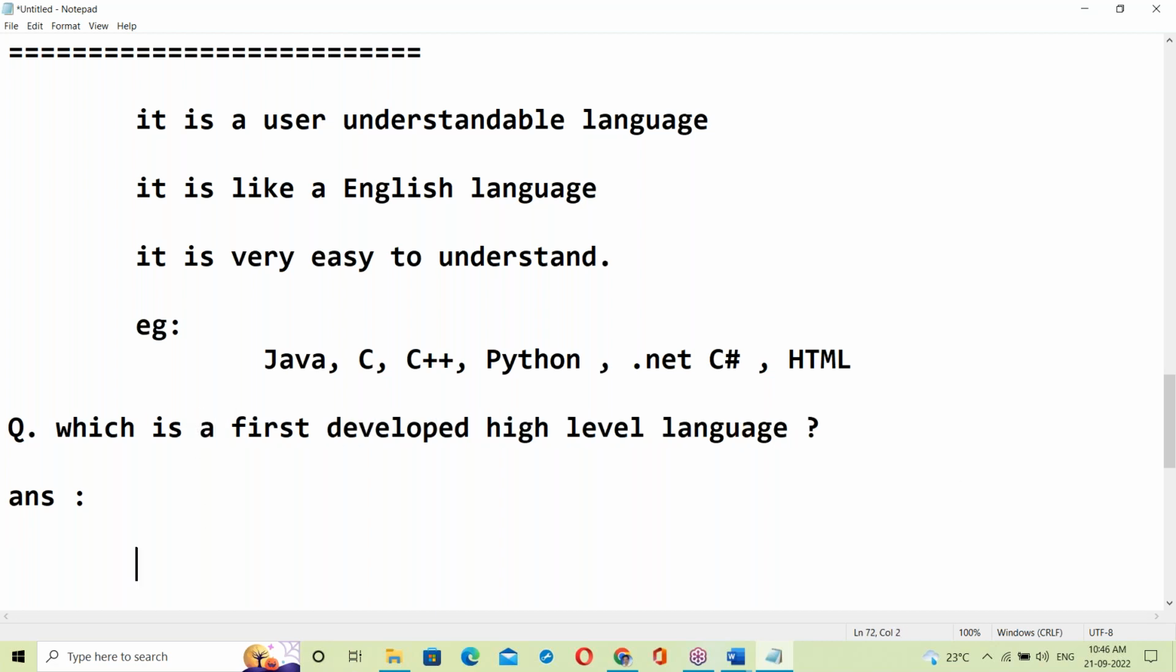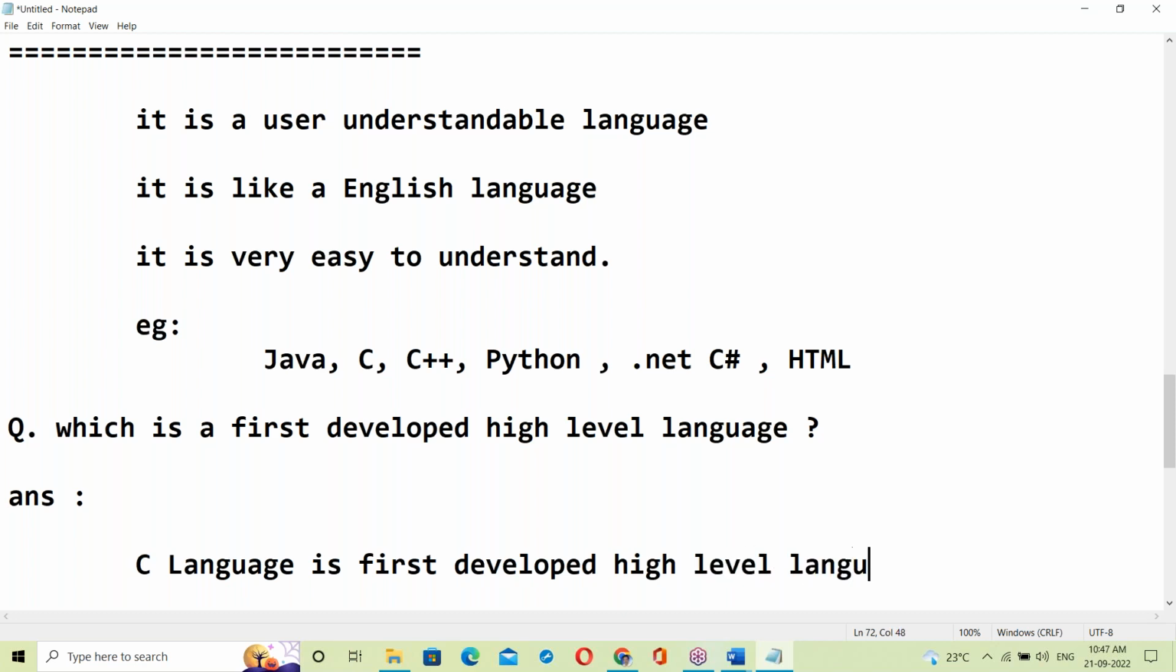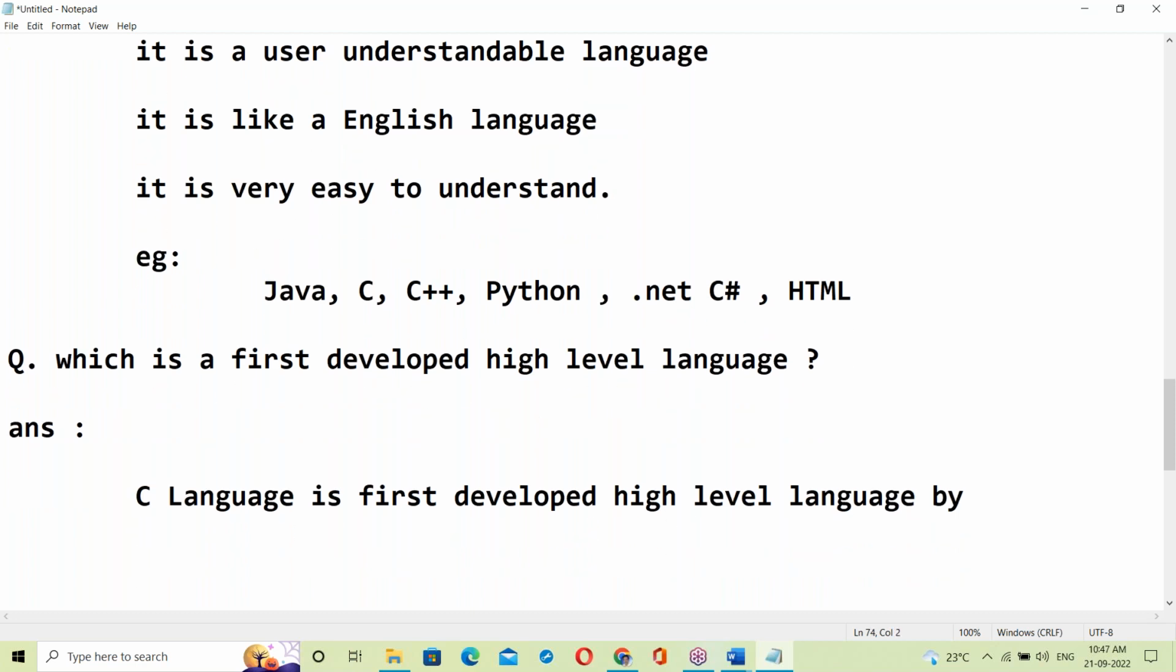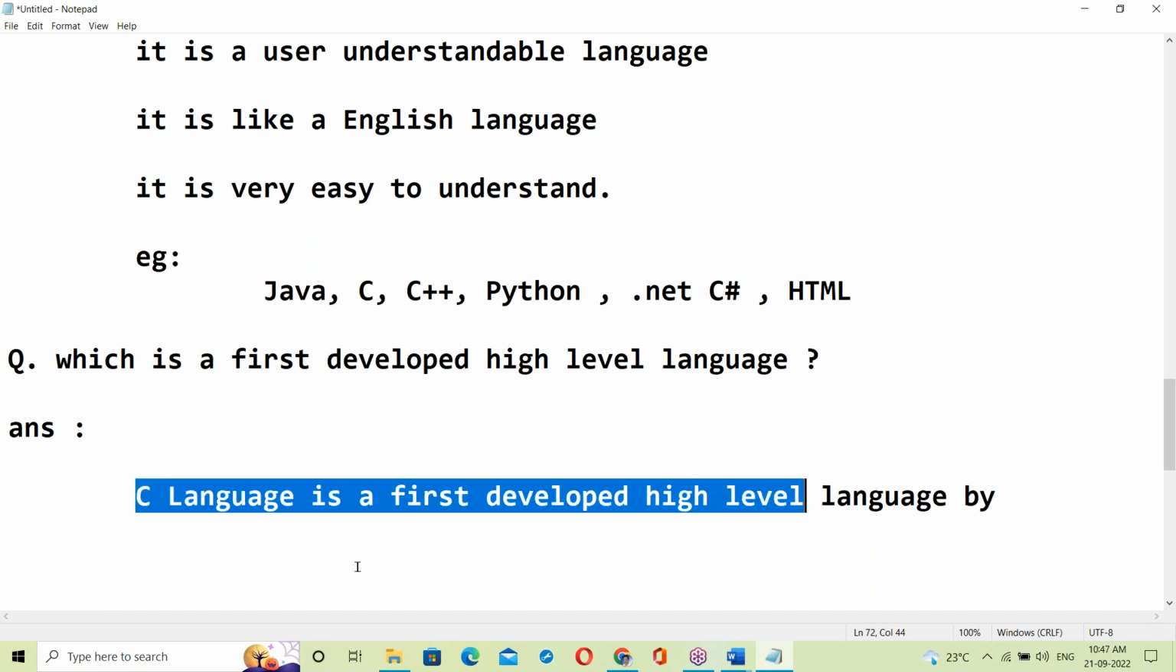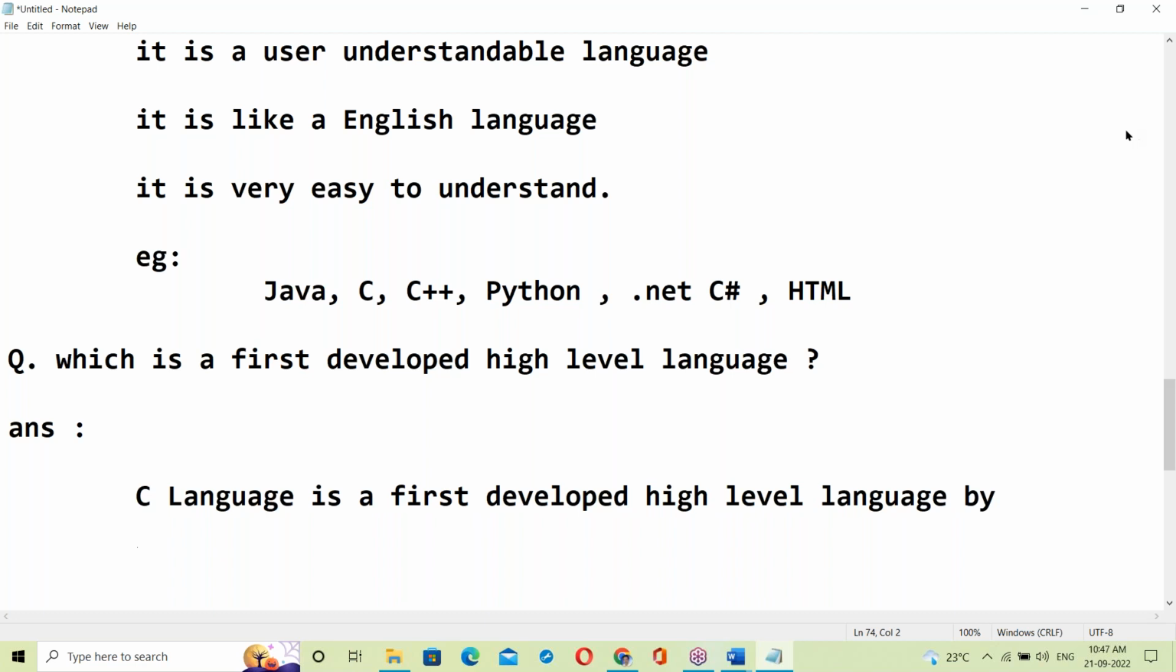Yes, Amjad, good. Yes, C language. C language is the first developed high level language. By whom? Who has developed C language? Anyone have an idea?